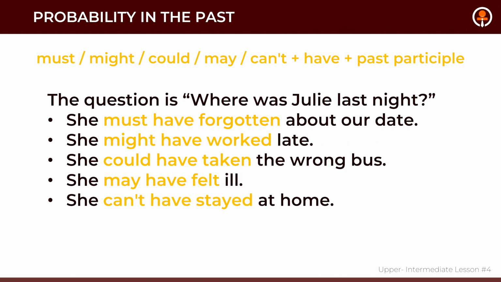Okay, so when we are going to talk about the probability in the past, we use the following. For example, where was Julie last night? The question is in the past simple tense. So when we are answering it using modal verbs, we can make the following assumptions. She must have forgotten about our date, or she might have worked late. She could have taken the wrong bus. She may have felt ill. She can't have stayed at home. So those are probable explanations of why Julie wasn't on the planned date, right?